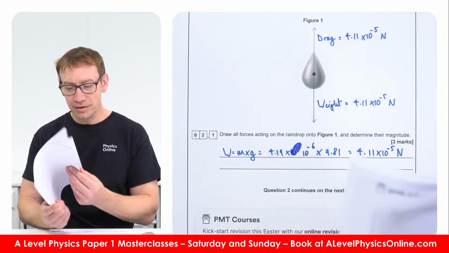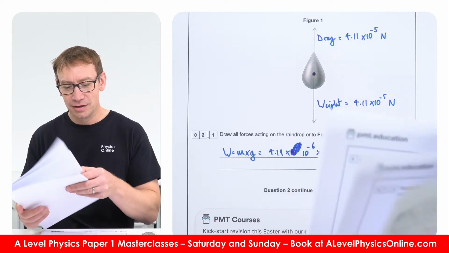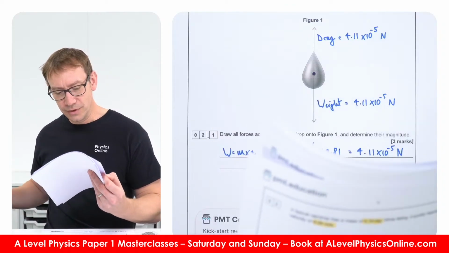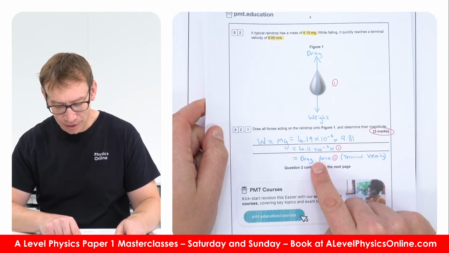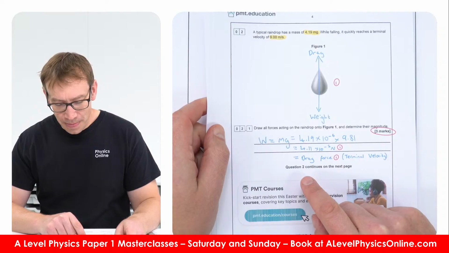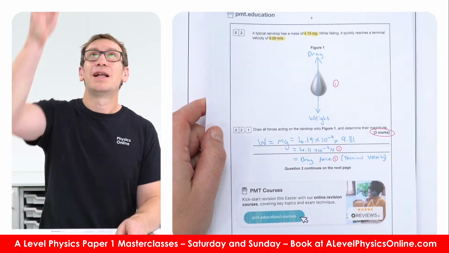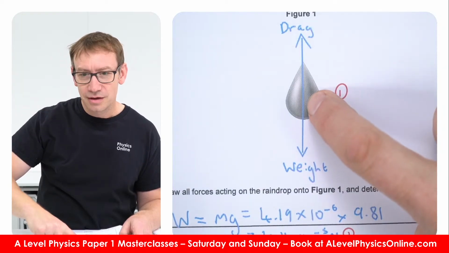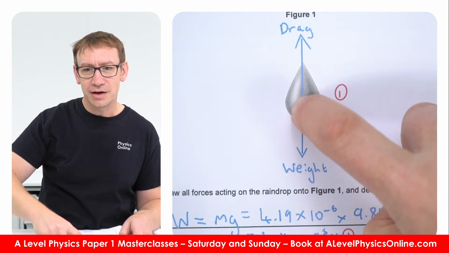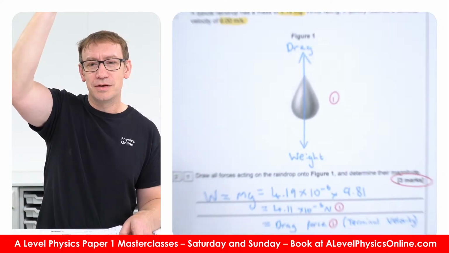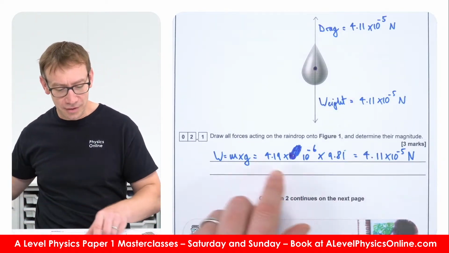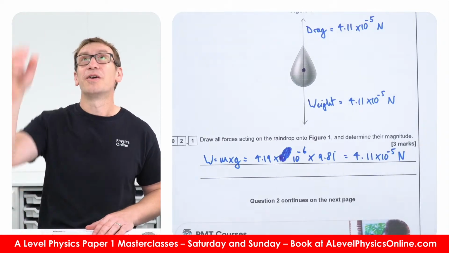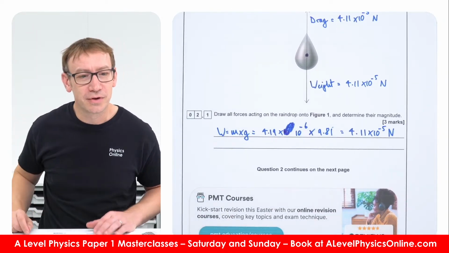Right, the model solutions, let's see what they've got. The model solutions say, okay, they've got drag and weight, they've got the same thing, but I think it's maybe not so clear on here that they've actually got two arrows that are the same size. So I think that's why it's really important to actually put the dot in the middle to show that the size of the arrows is the same. We've determined the magnitude. You don't need to say why that is, because it says it's terminal velocity. You don't need to explain why they're the same size.